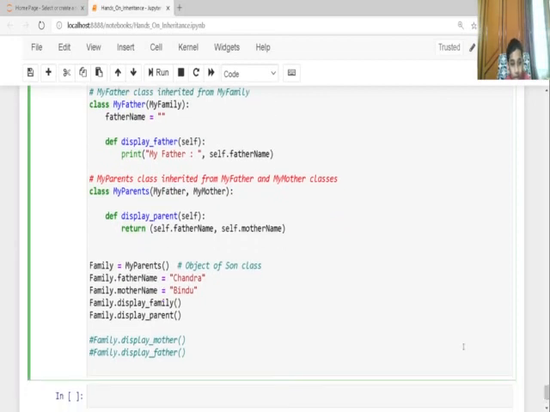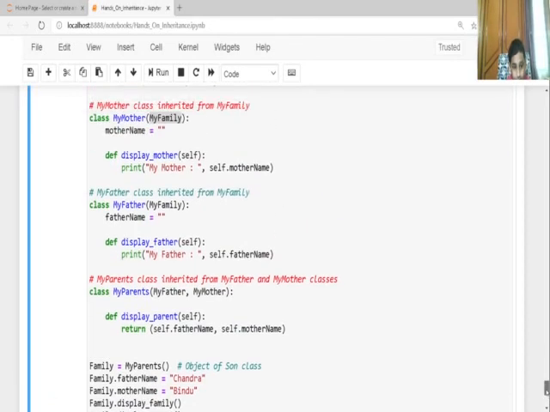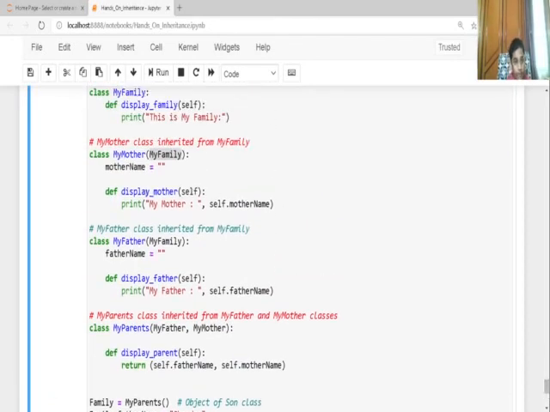So here it will execute Chandra and Bindu, and it's a hybrid inheritance because it has single level inheritance, from my mother and my father inheriting from my family, hierarchical inheritance because both of them inherit from the same class, and multiple inheritance because my parents inherited from my father and my mother.